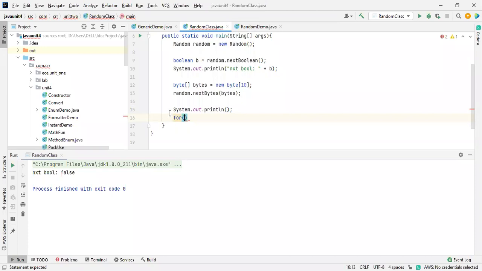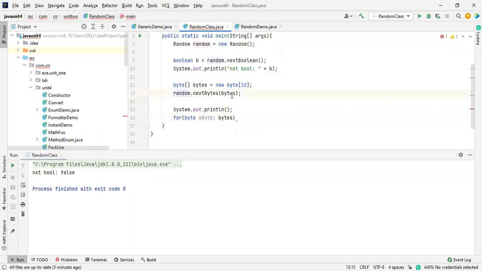We already discussed that. I am going to take byte, which is a data type, and I'm giving the name as byte. Inside this, I'm passing the array values, bytes.